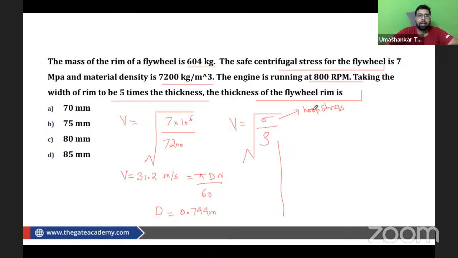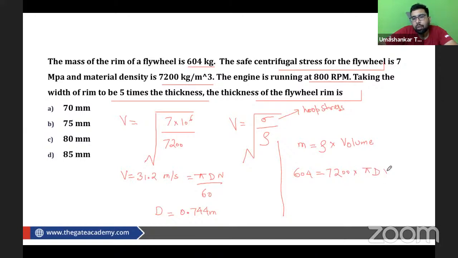Okay. Now they are asking you the width is 5 times the thickness. Width is 5 times the thickness. So mass is given. Do we know that mass is density into volume? I think we all are very well aware of this formula. Mass is there in the question. Density we have in the question. So volume is what?